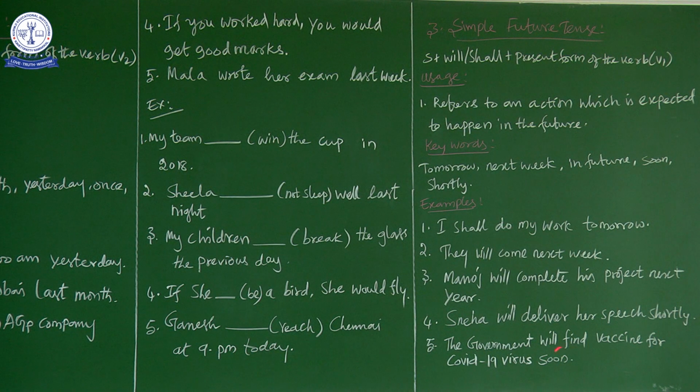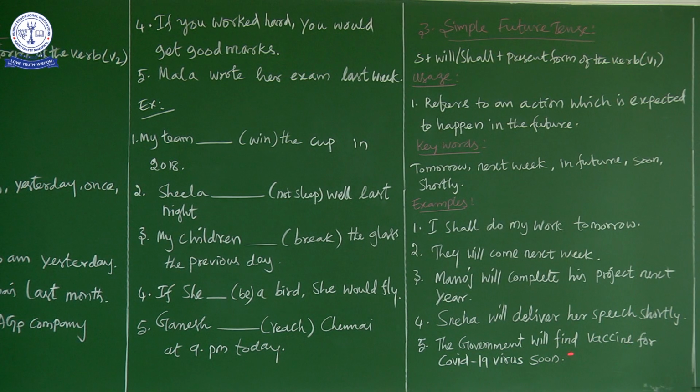So this soon is the keyword in this sentence. What does this refer to? Future action. Still the vaccine is not found for the COVID-19 virus. All the governments are trying to find it. So the government will find a vaccine for the COVID-19 virus soon. Now, simple future tense refers to the action which is expected to happen. These are the keywords: tomorrow, next week, in future, soon and shortly.